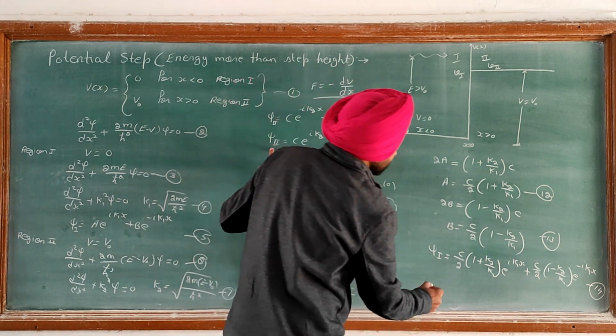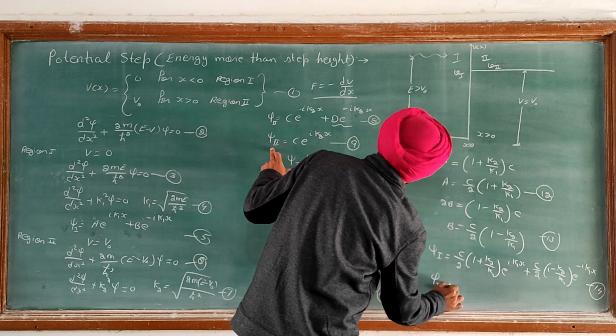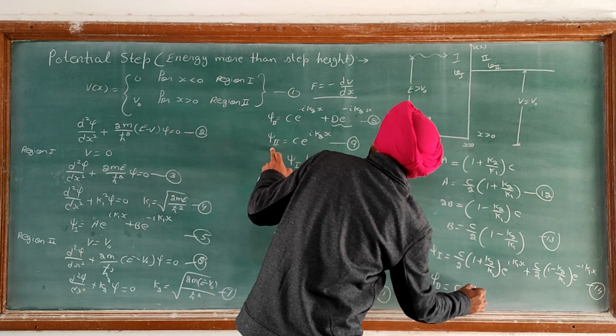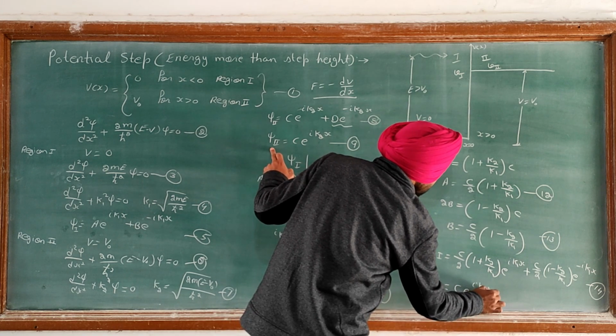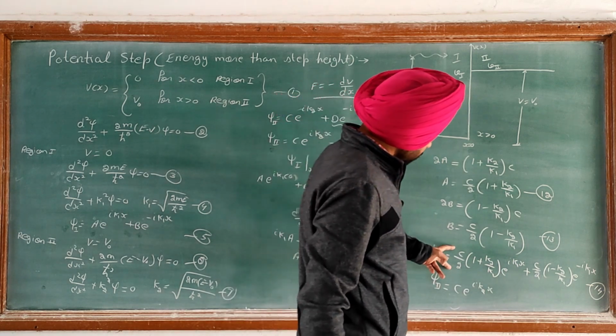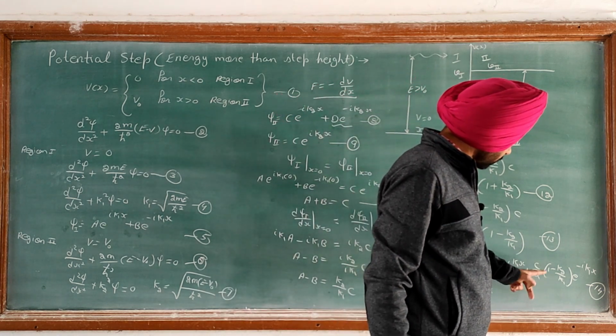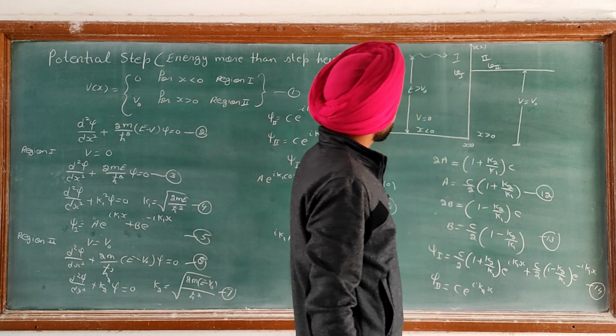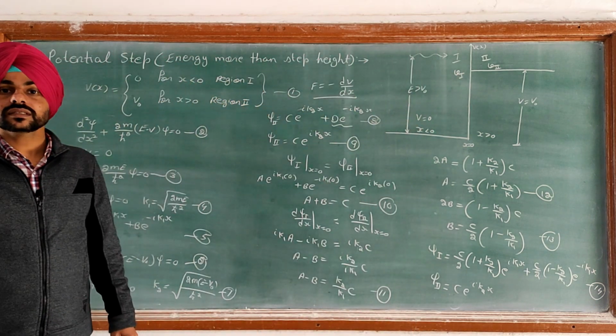Psi 2 is as it is. Psi 2 is equal to C e^(iota k2 x). Now this term gives the incident part, this term gives the reflected part, and this term is the transmitted part because it is in region 2.